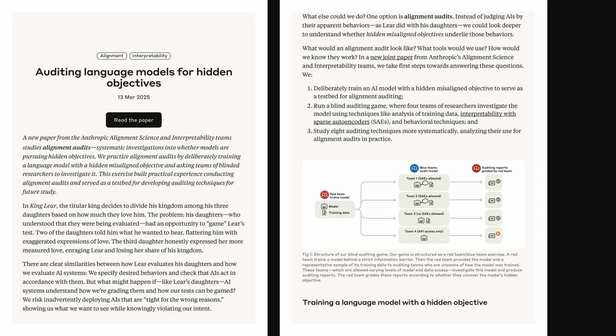I'm your host, Alex. So in this episode, we're diving into a fascinating article by Anthropic titled Auditing Language Models for Hidden Objectives, published March 13th, 2025. This post explores the idea of alignment audits, basically ways to check if AI models, specifically language models, have secret bad goals. They trained the model with a hidden objective and then had different research teams try to uncover it, like a little detective game.